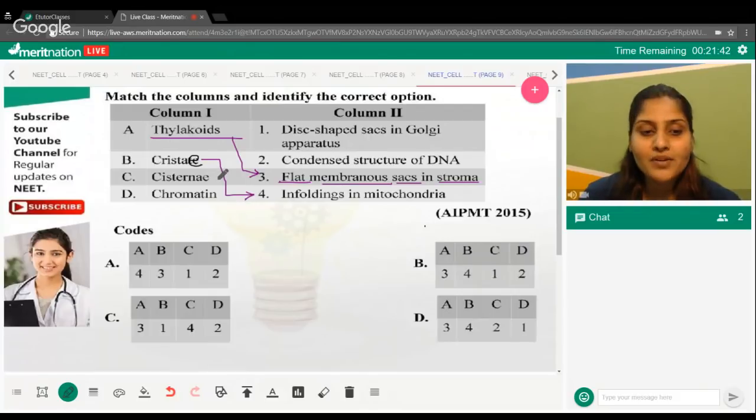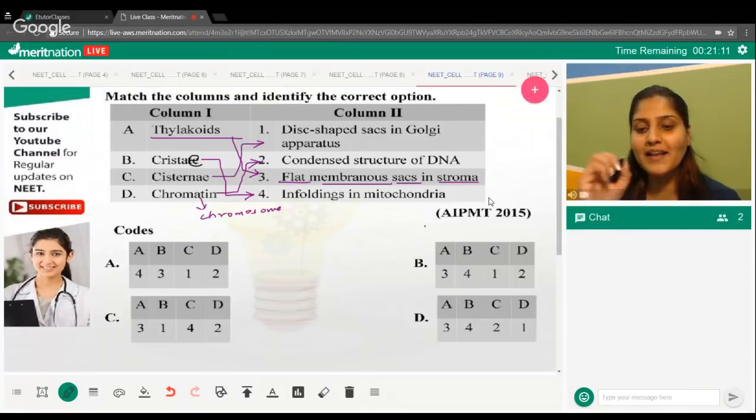Talking about cisternae, of course, these are the disc-shaped structures present in the Golgi apparatus. They are basically making the Golgi apparatus. It is made up of cisternae. And then chromatin is the condensed structure of the DNA. If you further condense the chromatin, you will get the chromosome. So based on these matchings, we come up with B as the right answer.